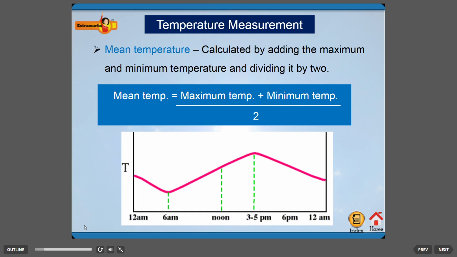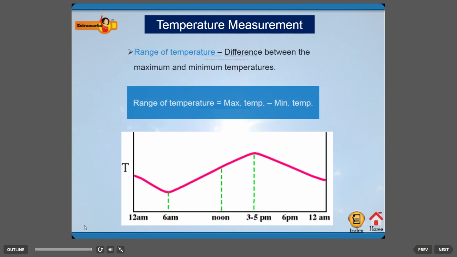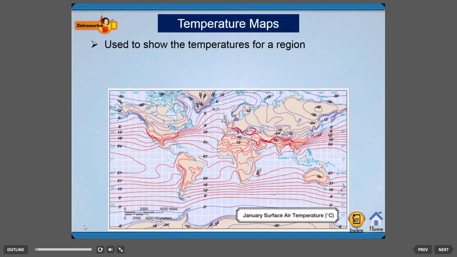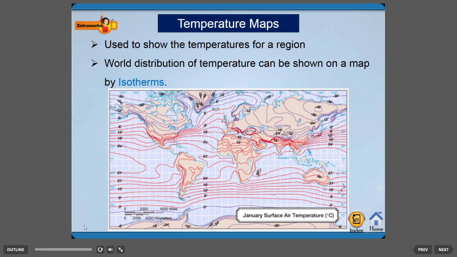Temperature measurement. Mean temperature is calculated by adding the maximum and minimum temperature and dividing it by 2. Range of temperature is the difference between the highest and lowest values recorded in a day, month or year. Temperature maps are used to show the temperatures for a region. Distribution of temperature in the world can be shown on a map by isotherms.